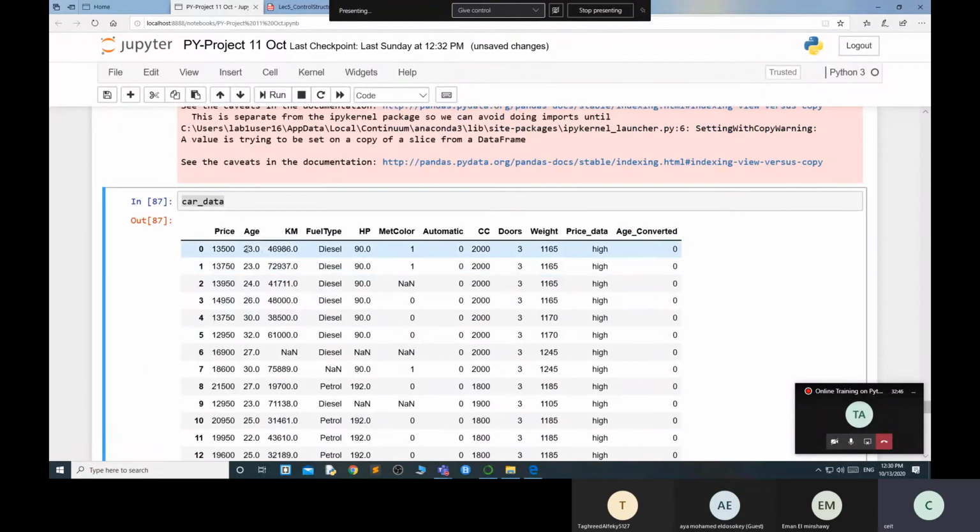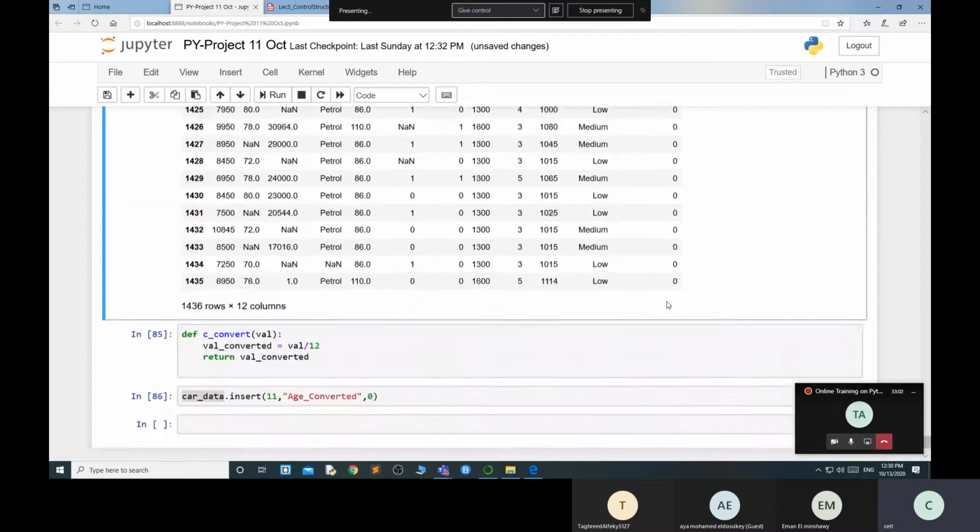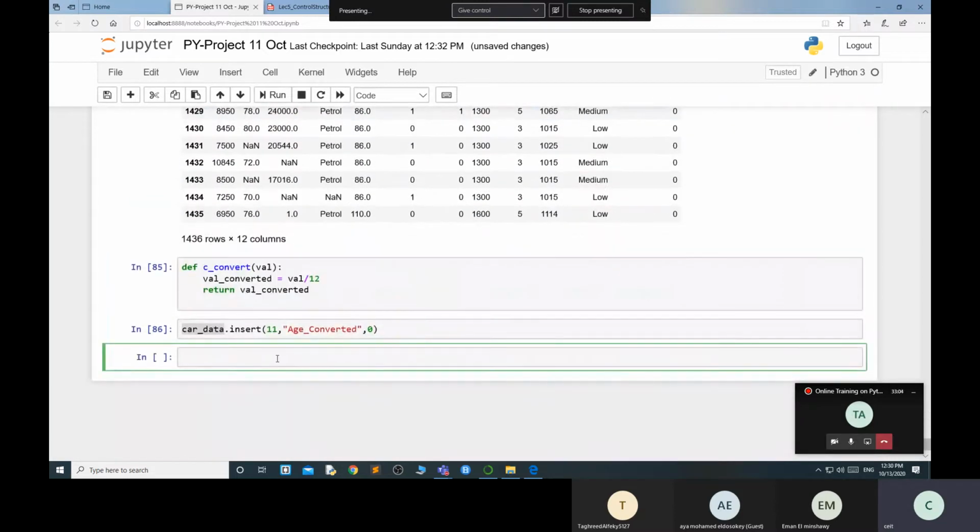So now I want to convert this age into years. You understand? First of all, with the price, I categorized into high, medium, low levels. Now I am converting this thing with the help of age over here. So what I need to do? It's a simple concept. Car underscore data.